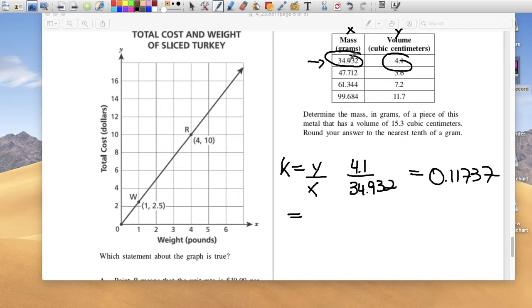To get from 34.932, and here's my comment. What that means is that to get from here to here, I can divide it by 0.11. Let's see if I can just round it to the nearest hundredth. 34.932 divided by 0.11. 34.932 divided by 0.1.